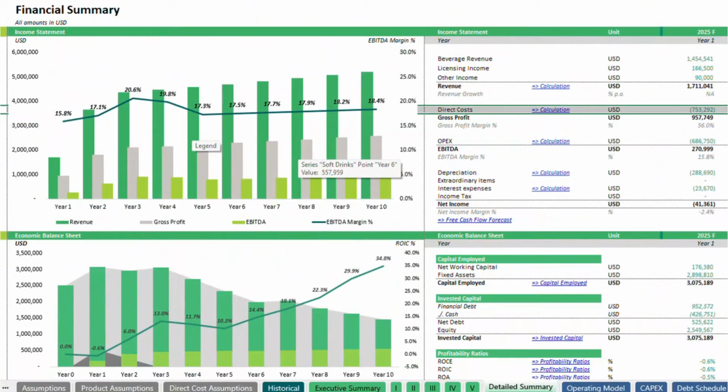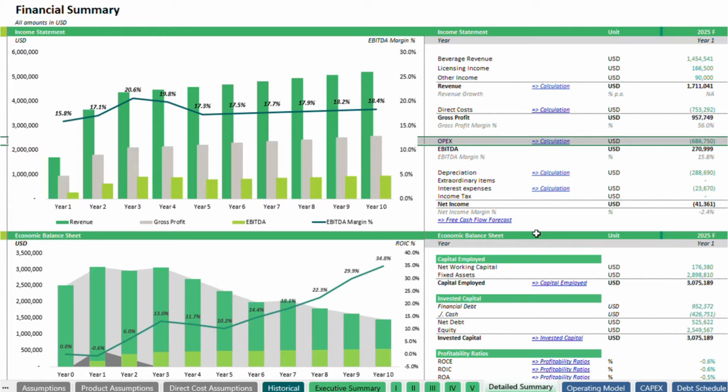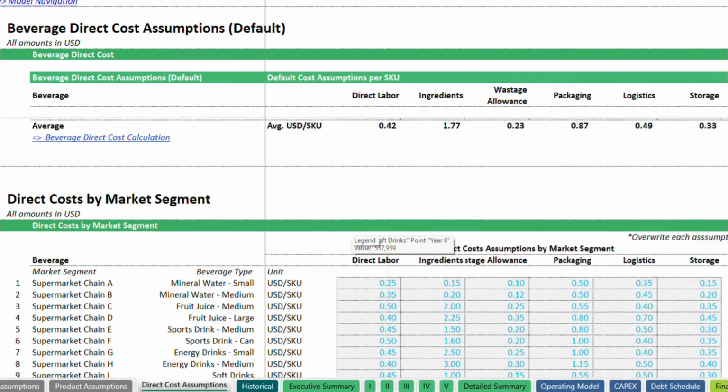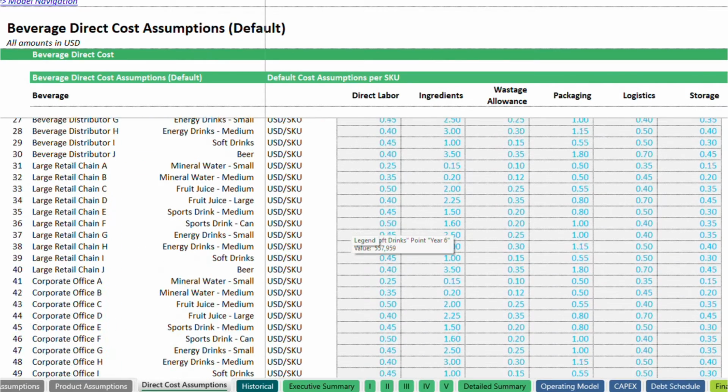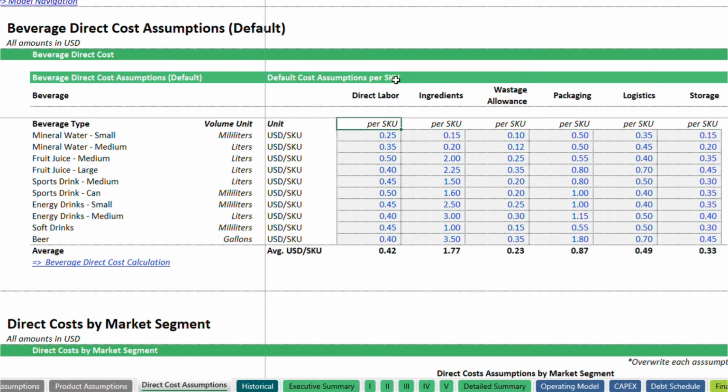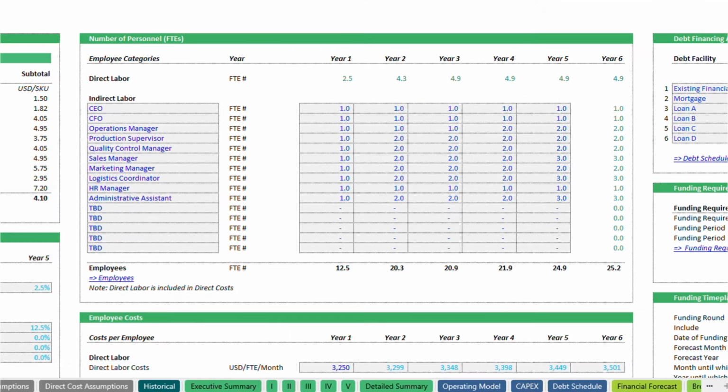Now that we've discussed revenue, let's shift our focus to costs, an essential part of maintaining profitability. Direct costs are a key factor in driving profitability, with each market segment and beverage type having unique cost drivers. For example, premium beverages may incur higher ingredient costs, while bulk products might have more significant logistics expenses.